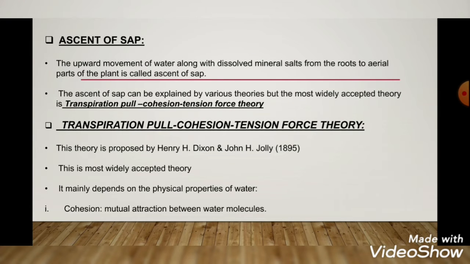Today's topic is ascent of sap. The upward movement of water along with the dissolved mineral salts from the roots to the aerial parts of the plant is called ascent of sap. The ascent of sap can be explained by various theories, but the most widely accepted theory is the transpiration pull cohesion tension theory. This theory was proposed by Henry Dixon and John Joly.